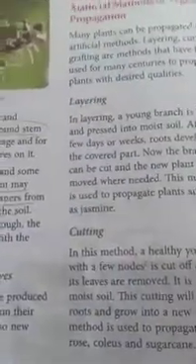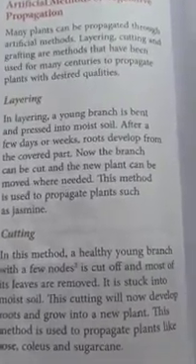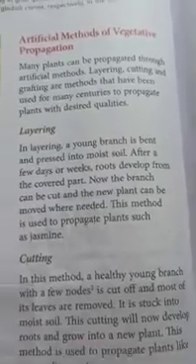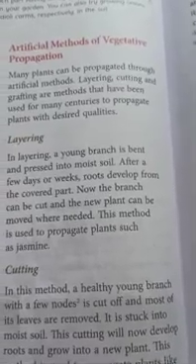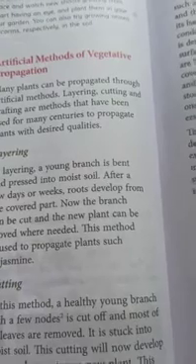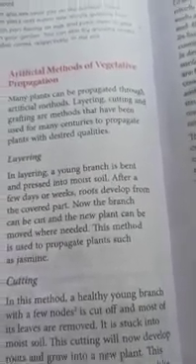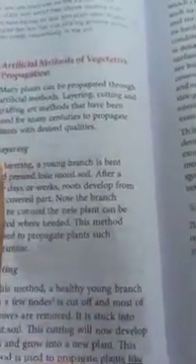In the process of layering, a young branch, a small branch, or you can say an immature branch of a plant is taken, and it is pressed inside a moist soil. It is dug inside a moist soil. Now after a few weeks or after a few days, we will see that the roots are coming out from that immature part of the plant. That process is done artificially, and this process is called layering.